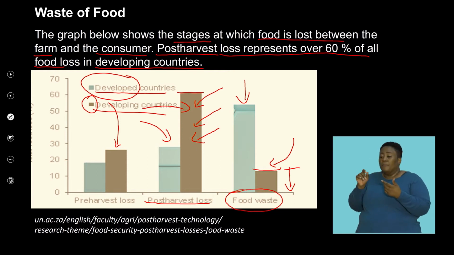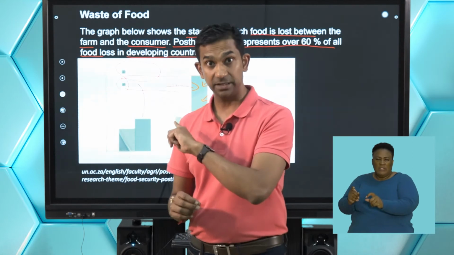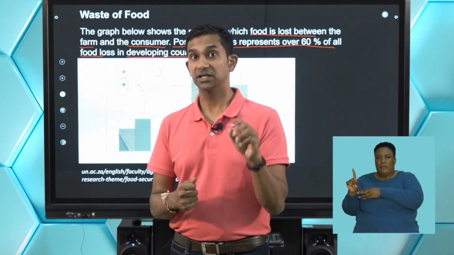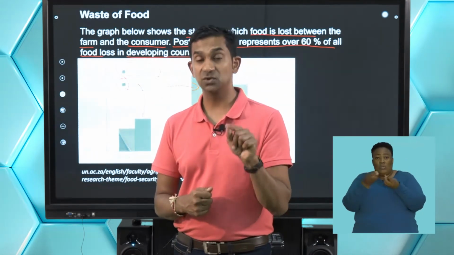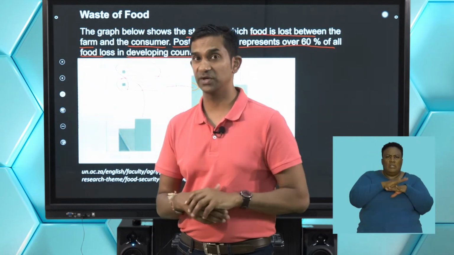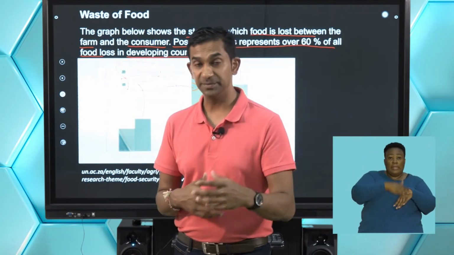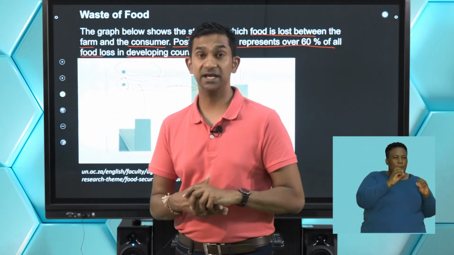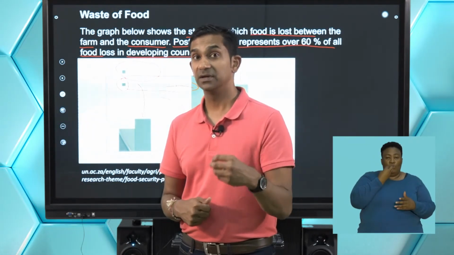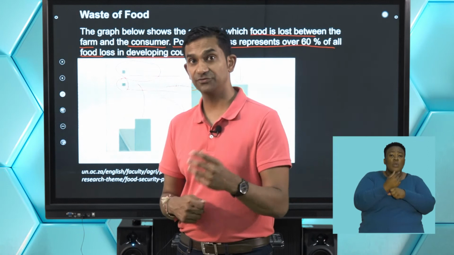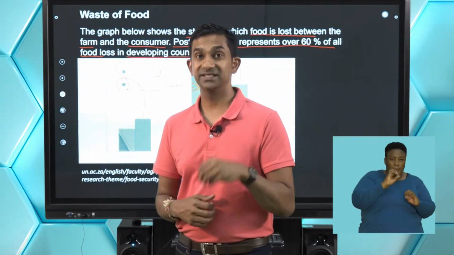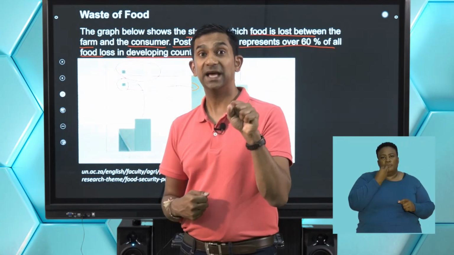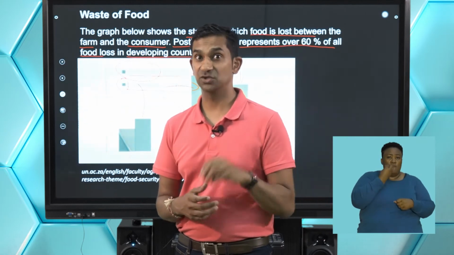So guys, we've looked at food wastage, we've looked at the difference between what happens in developing countries and what happens in developed countries, and significantly the production and the consumption of food are also factors that we need to consider when we think about wastage. So the next time that you are having a meal and you decide to not consume or finish off your food, think about the impact that has had on the food security. So remember, I know that your parents often remind you to finish off your meals and not to waste, and there's a significant impact that that waste has on not just the production but the consumption and the cost of producing that. So consider that, guys.